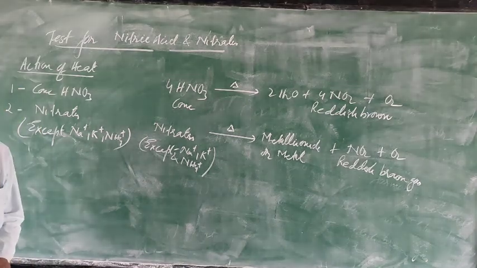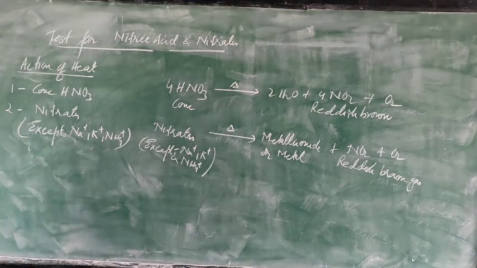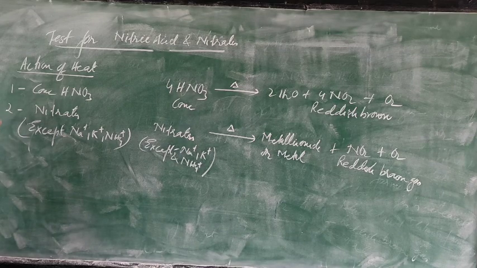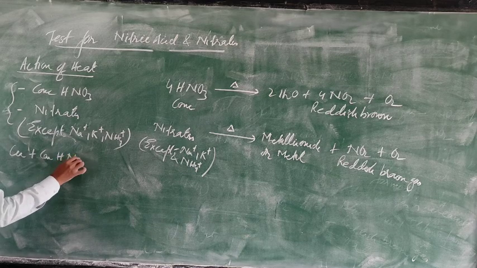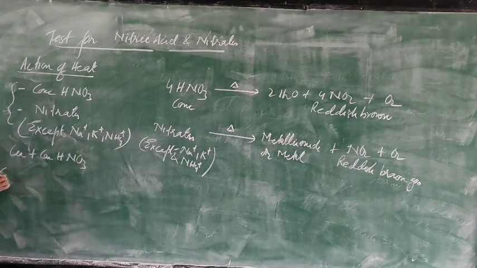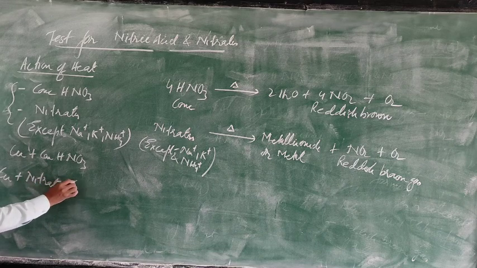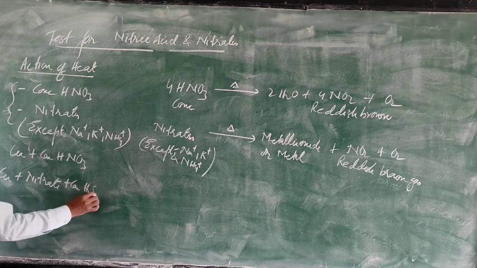Now the next ones are copper and concentrated nitric acid, and copper nitrate and concentrated sulfuric acid.